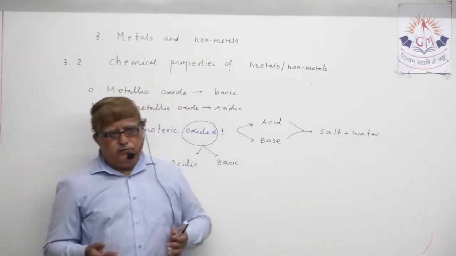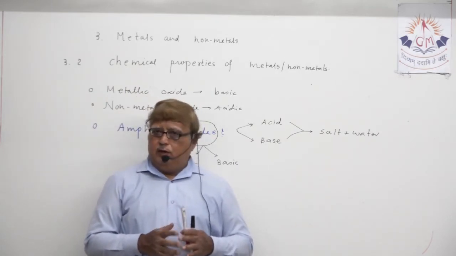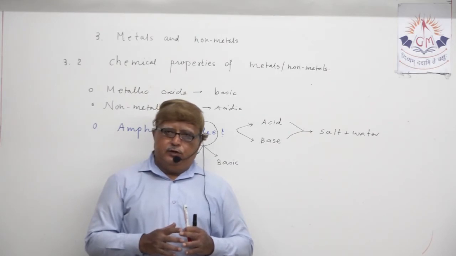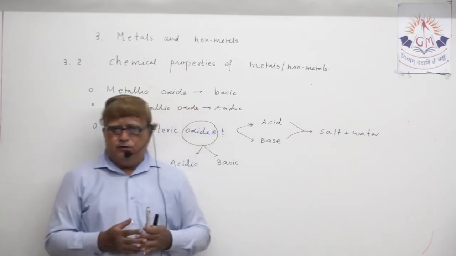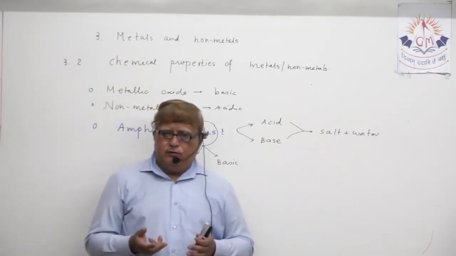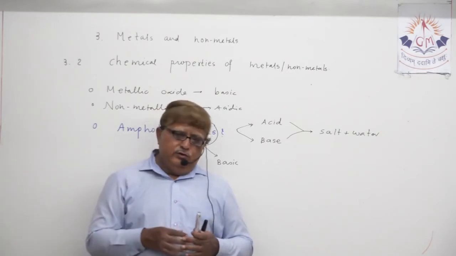Suppose the question has been asked to you for 2 marks: what are amphoteric oxides? Obviously you need to write at least a few points, 4 to 5 points are sufficient to explain your answer. What could be your first point?